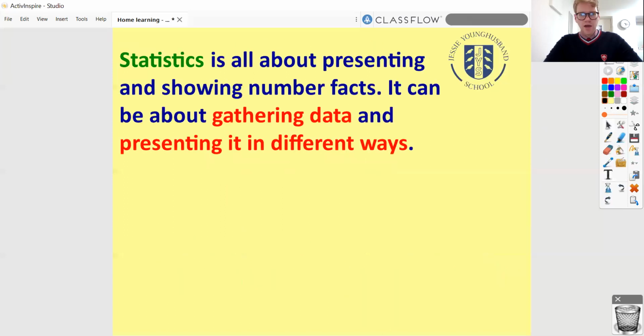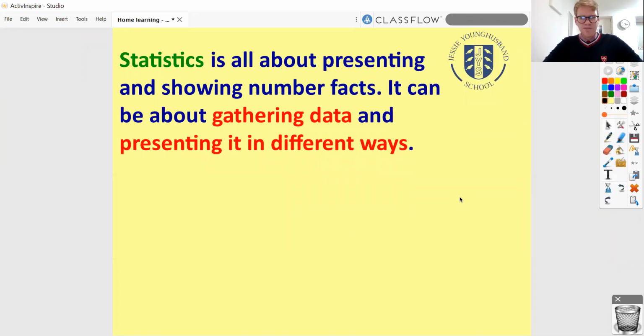Okay, so then we know that statistics are number facts, and it's all about presenting and showing those number facts. So it can be about gathering data. That means counting things, collecting up information on things, and also presenting that data in different ways. When I talk about data, I'm talking about numbers really. So data might be how many of something there are, how many times you've seen something, all of that is statistics.